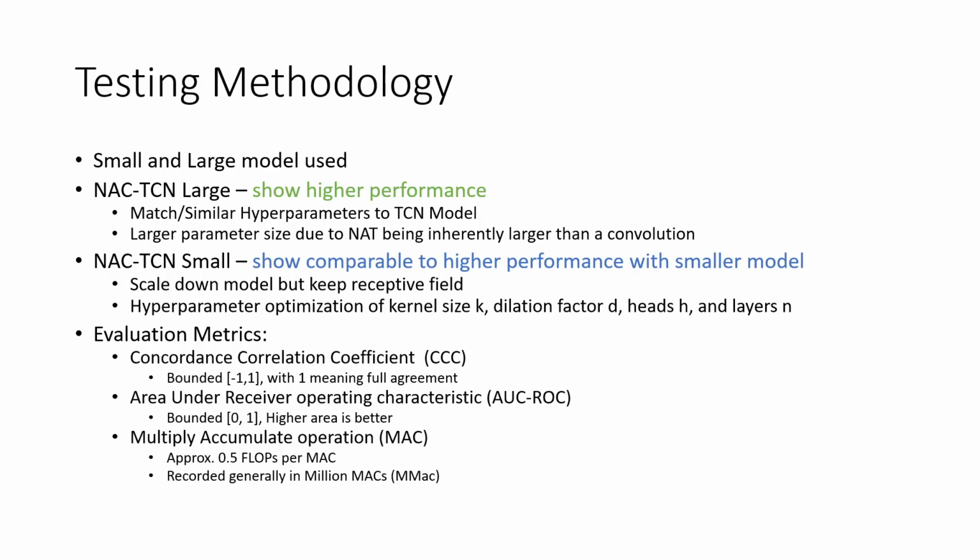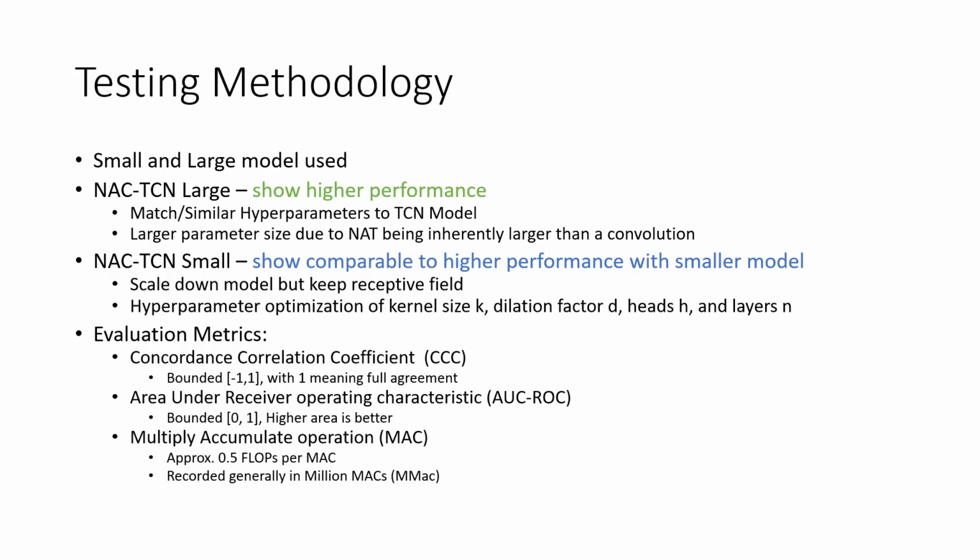There'll be a larger parameter size due to the fact that neighborhood attention performs more operations than just a convolution, but fewer than normal attention. So this will obviously have a larger size, but it's a reasonable larger size. It's not anything of a large magnitude.